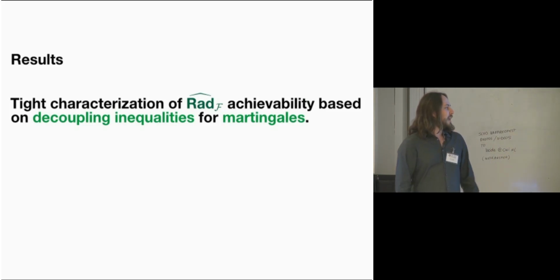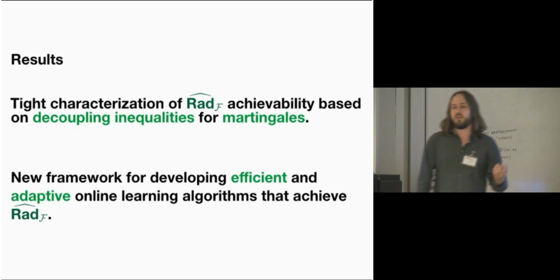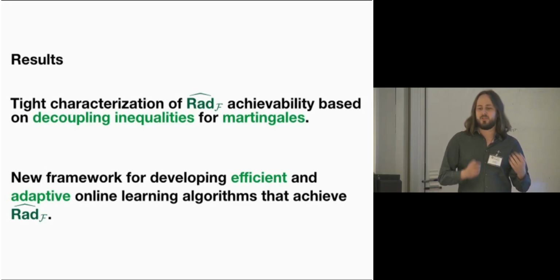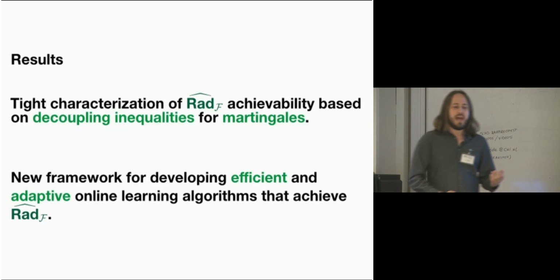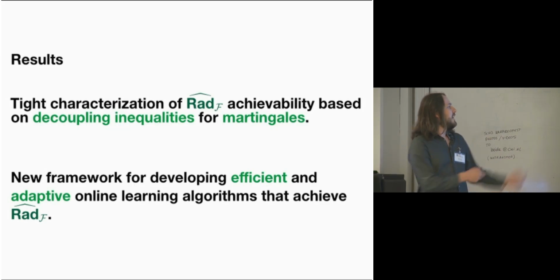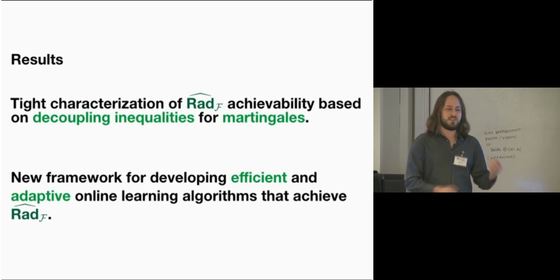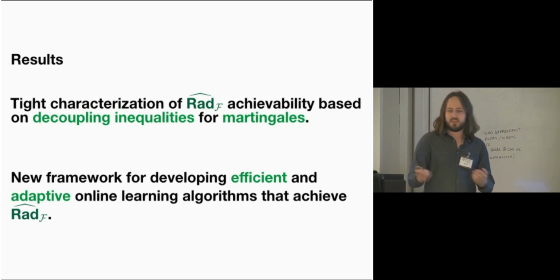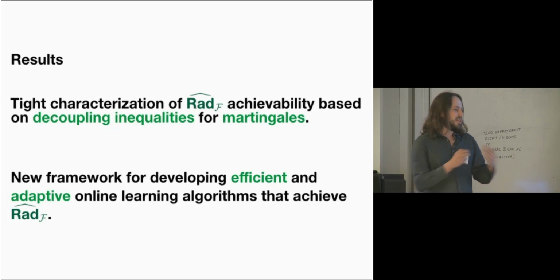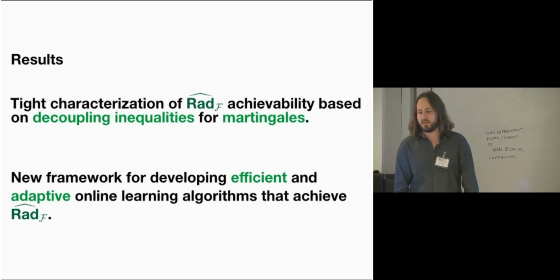Furthermore, in the linear setting, we give a new algorithmic framework for developing algorithms to achieve this regret bound. This fundamentally exploits this decoupling characterization of the achievability of this bound. It uses a geometric property that Sasha alluded to that would really not be obvious a priori if you didn't have this martingale perspective on the whole problem.